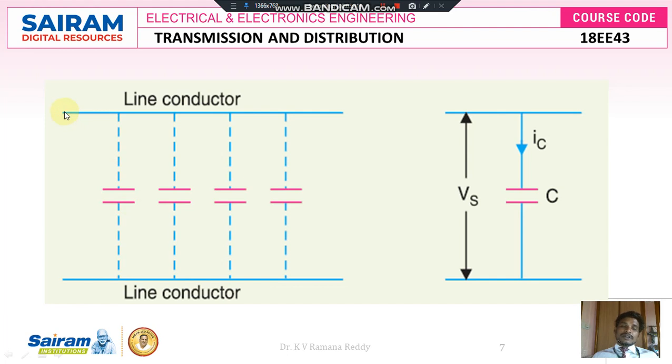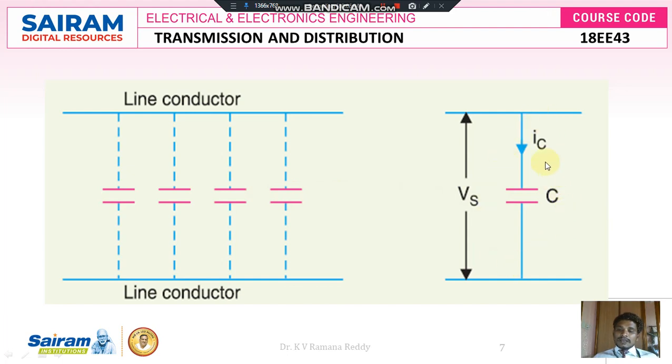In case of overhead transmission lines, between one line conductor and another line conductor, there exists that capacitance. This capacitance exists per unit centimeter of the given length of the conductor. Here is the capacitance between the two line conductors in the overhead transmission line, and the capacitors are all connected in parallel, which means we can add all the capacitances: C1 plus C2 plus C3 plus C4 and so on up to Cn is equal to C equivalent.